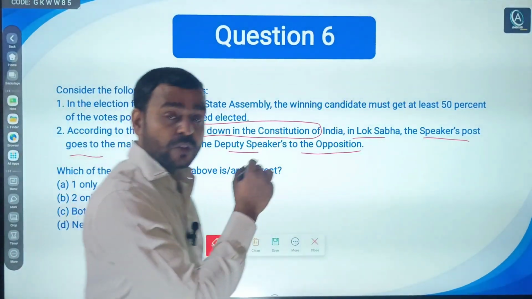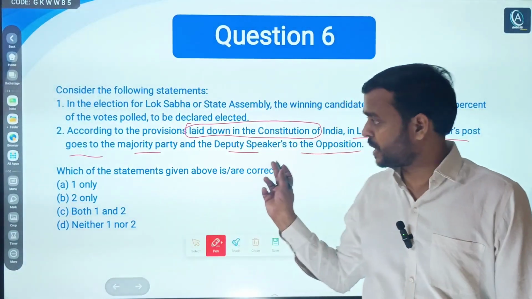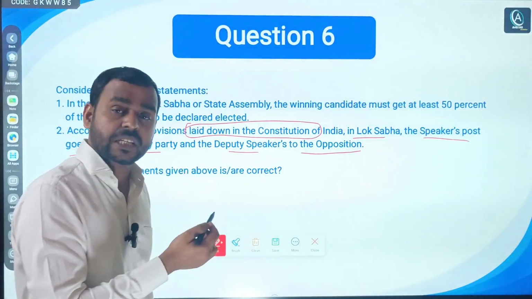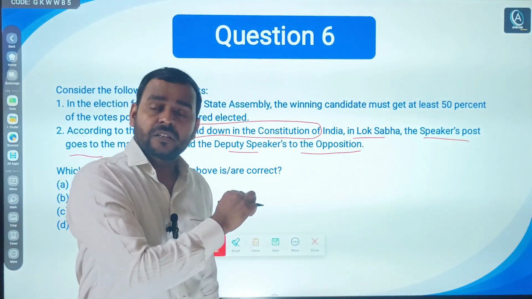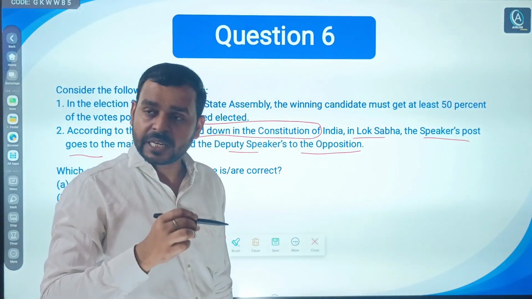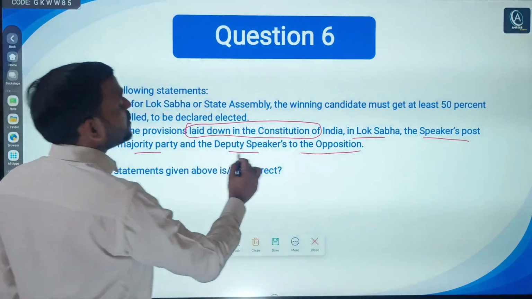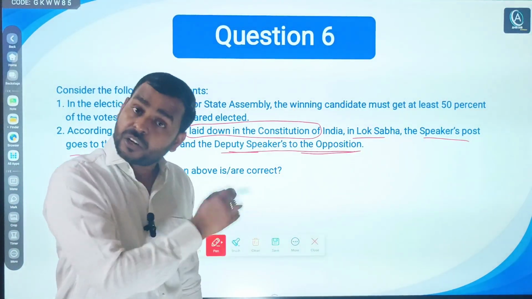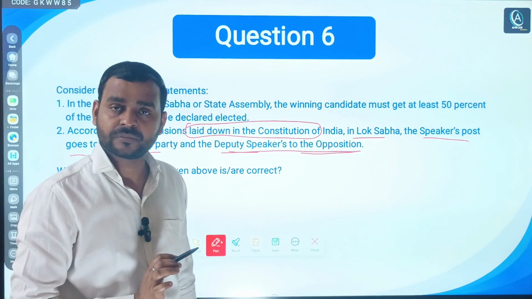Never. Nowhere is it written in the Constitution. It is just a political convention that the speaker is elected among its members, and generally the deputy speaker is from the opposition party. It has become a convention, not written in the Constitution anywhere.